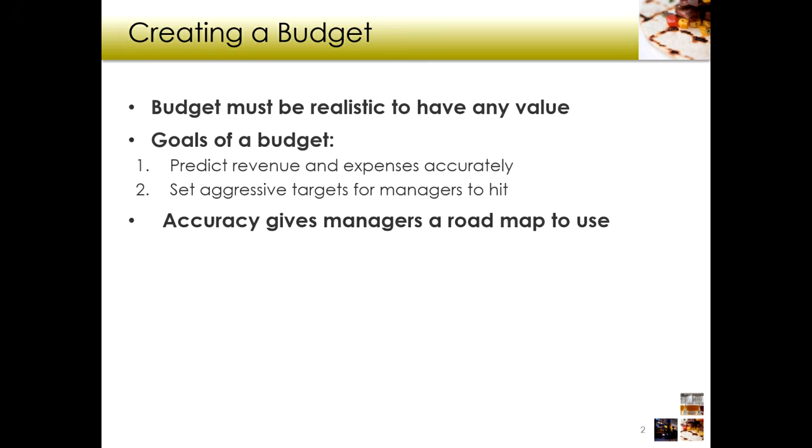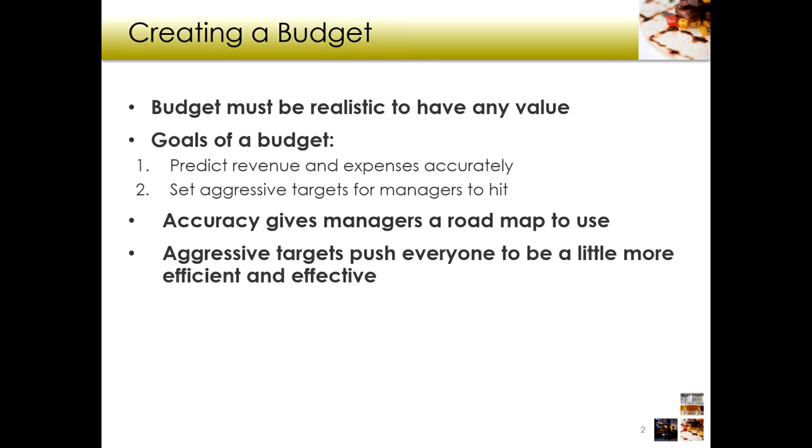If we know we're going to make $2 million and we know we're going to spend $500,000 on food cost and another $500,000 on labor cost, we have a plan, right? We can follow that. We have targets to hit weekly, monthly, quarterly, right? So again, they need to be aggressive to push everybody to be a little bit more effective and efficient, right? They need to be realistic, but they need to push people just a little bit, right?